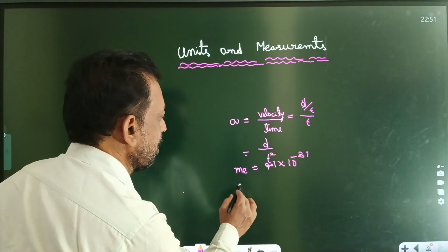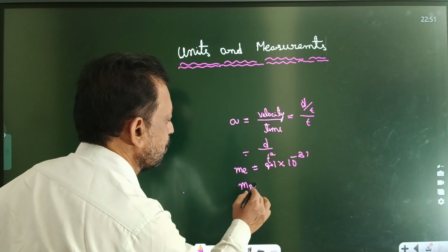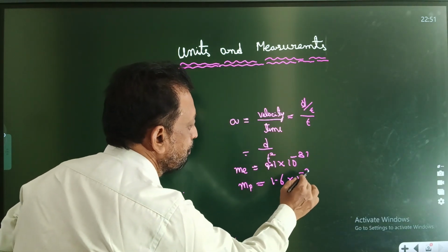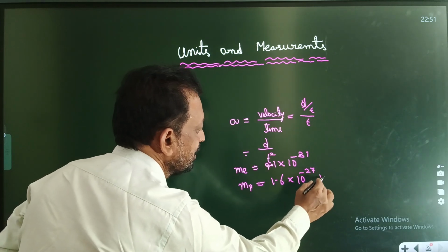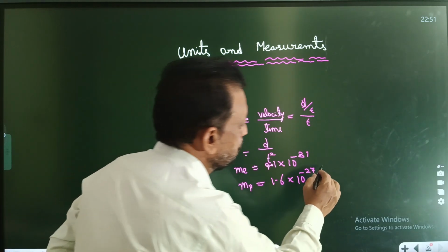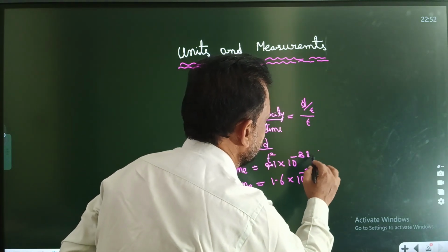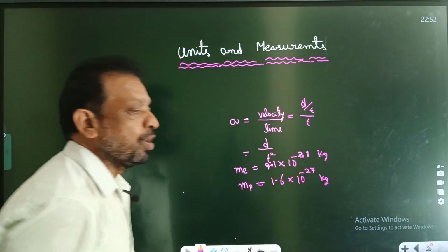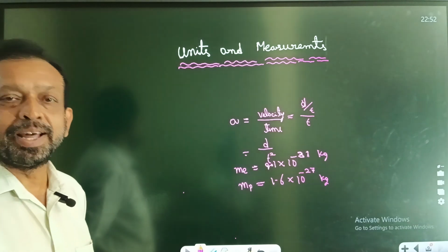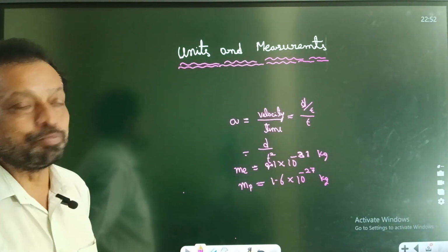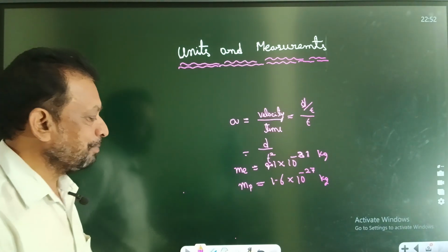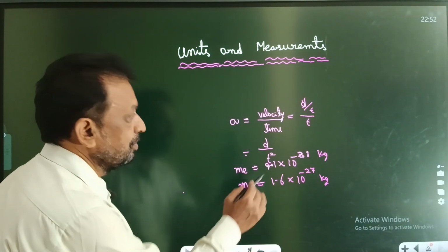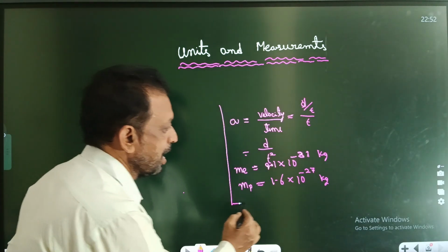What is the mass of proton? The mass of proton is 1.6 into 10 to the power of minus 27 kg. That means even the smallest particle has a mass. Understanding? That means there is no massless quantity in the universe. If there is something, the mass is there. And when the mass is there, energy is there.